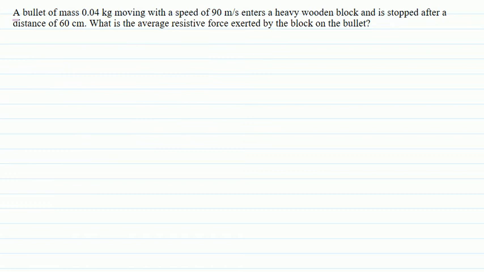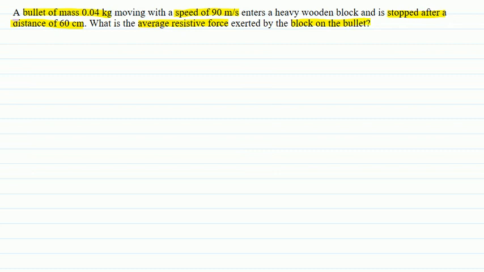Hello students, here we are solving the question which is based on the topic of laws of motion. The question here is a bullet of mass 0.04 kg is moving with a speed of 90 meter per second, enters a heavy wooden block and is stopped after a distance of 60 centimeter. What is the average resistive force exerted by the block on the bullet?